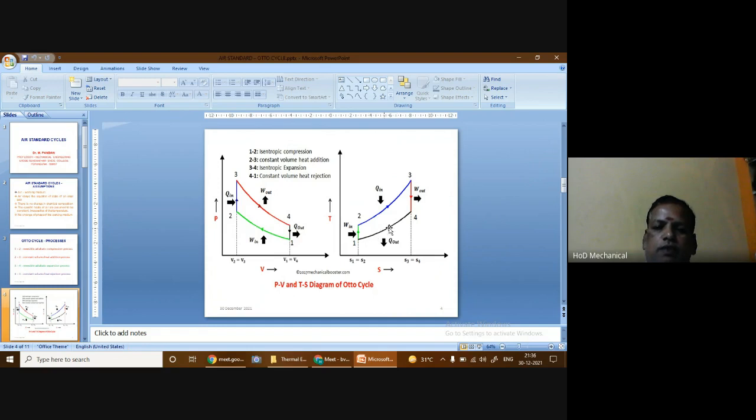During the heat rejection process, the temperature is dropped and the pressure is also dropped, but the heat rejection process takes place at constant volume conditions.